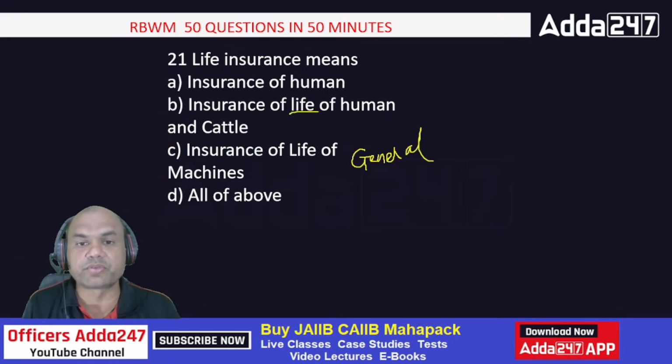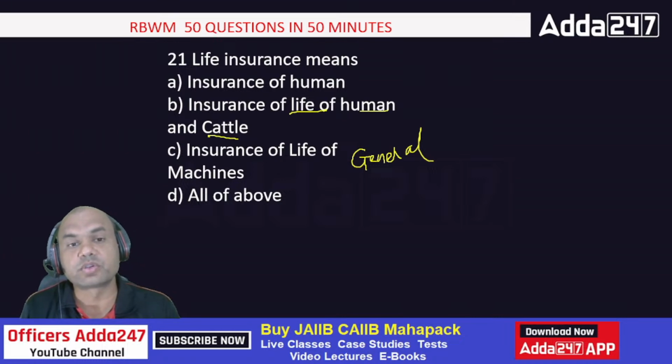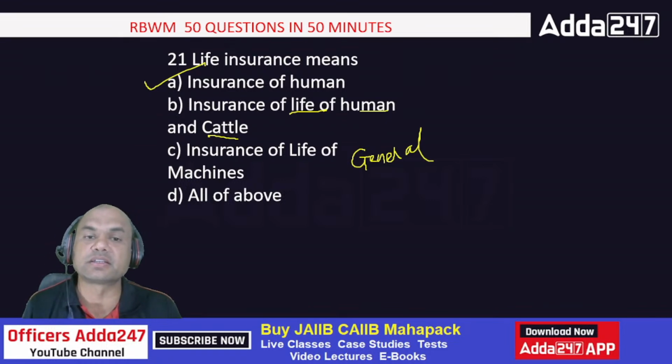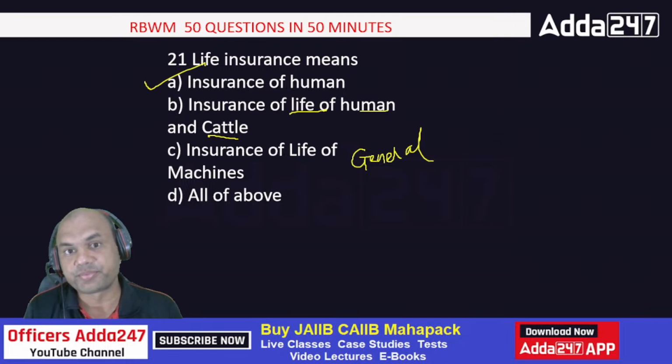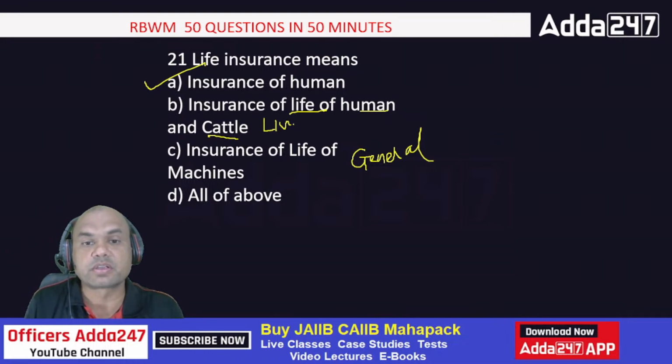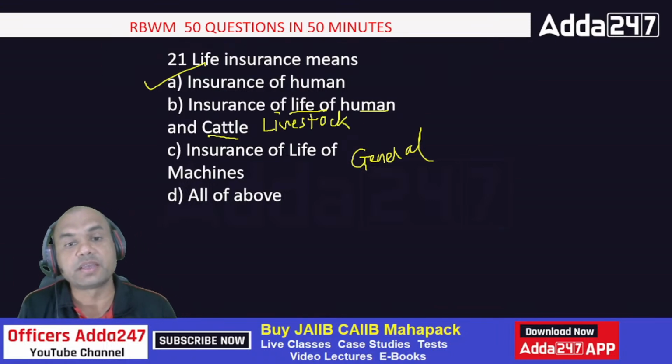Life of cattle is also life, and human is also life. So should I tick A or B? The answer is A, because life of cattle is not considered under life insurance. That is known as livestock insurance. Livestock comes under general insurance.